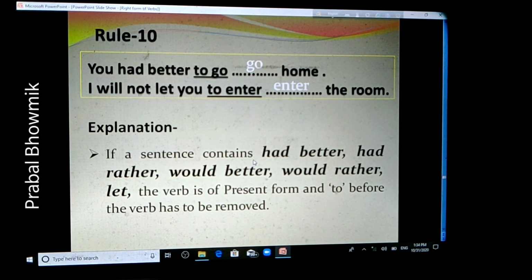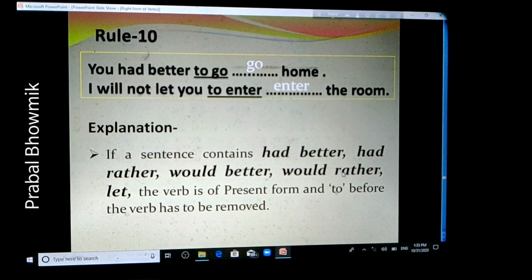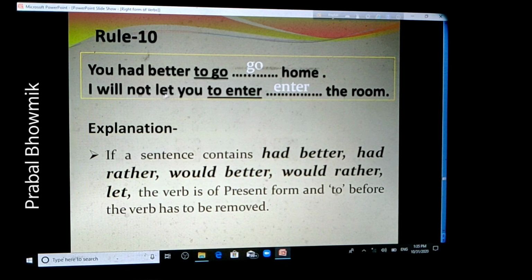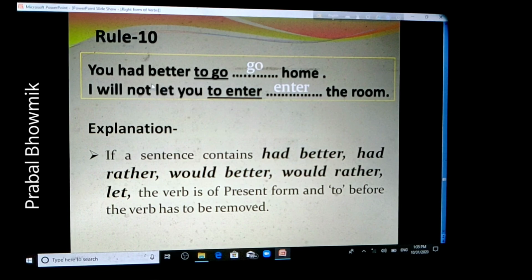If a sentence contains had better, had rather, would better, would rather, and let, the verb is the present form. We have to make the verb present form, and to before the verb has to be removed. In the first sentence, there is had better. And in the second sentence, let is available. For this reason we have to make the verb present form, and to before the verb has to be removed. So, "You had better go home" and "I will not let you enter the room."